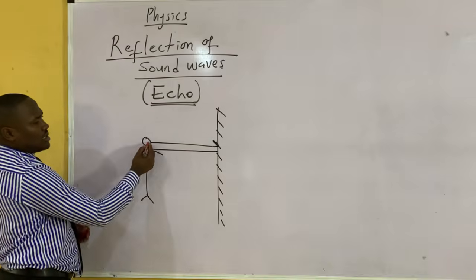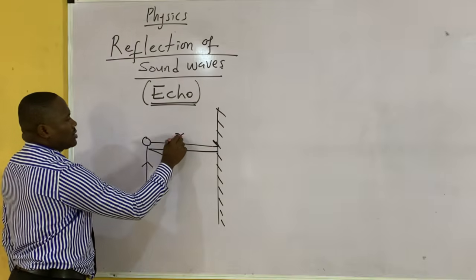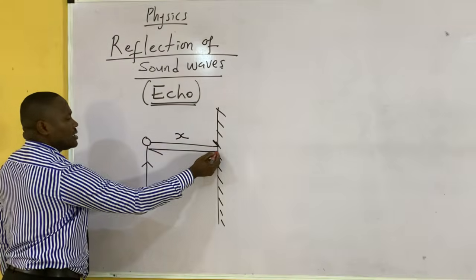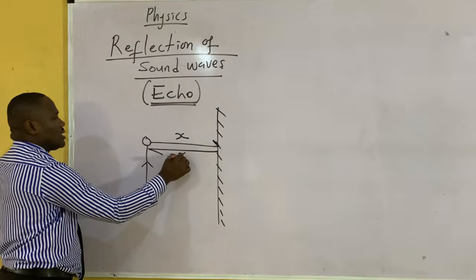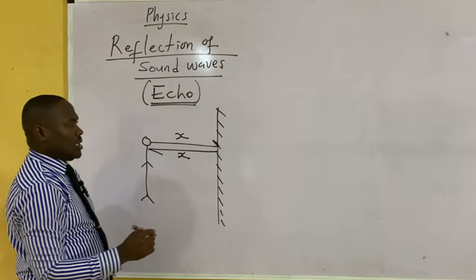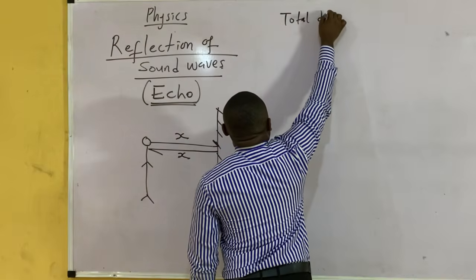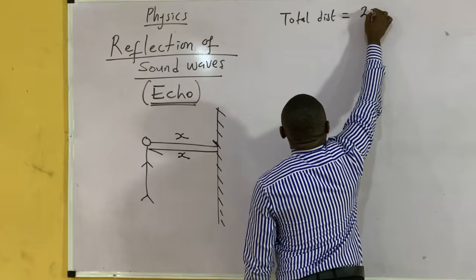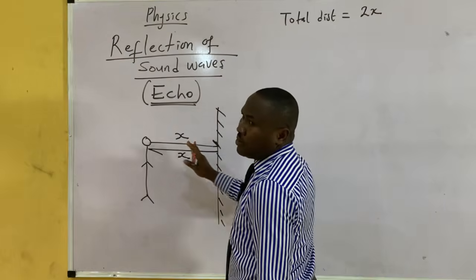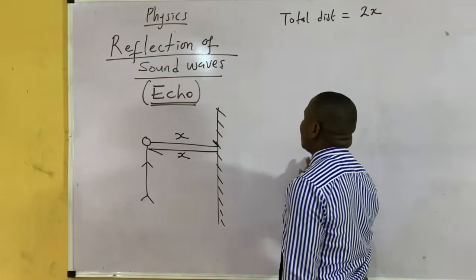Now imagine a boy standing in front of a wall or a cliff and he shouts. The voice travels towards the cliff, hits the cliff and returns back to the boy. Now remember, the distance it traveled is assumed to be x. Then the same distance it returns back is x. So the total distance is 2x, which is x plus x.